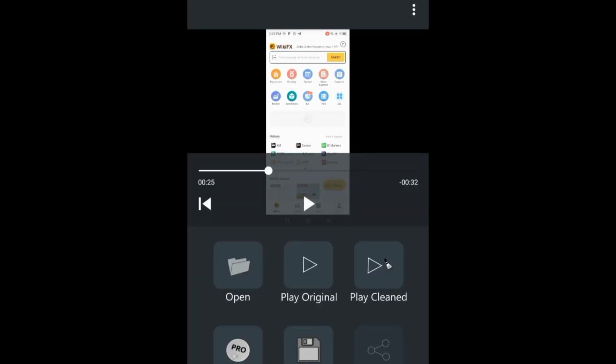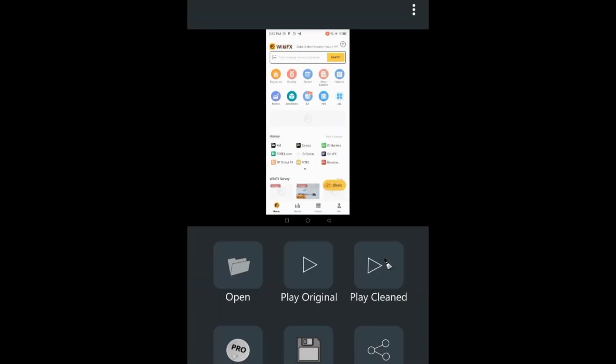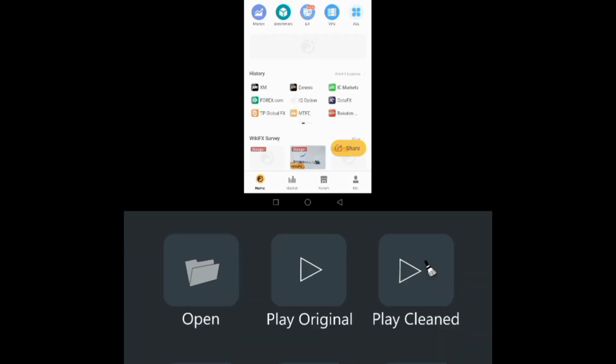So that is that. The next thing now is to play this video, and we can do that by simply clicking on play clean. Click on it. As you can see, it's already extracting the audio and denoising the video. So you allow it to load completely. So you play clean.